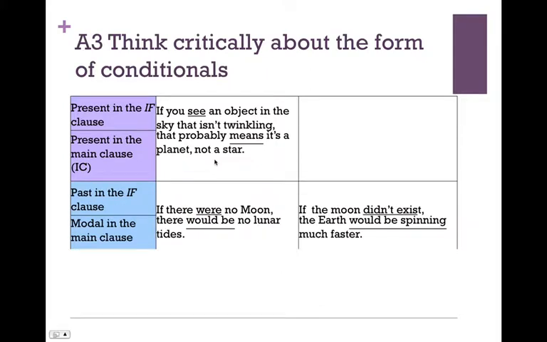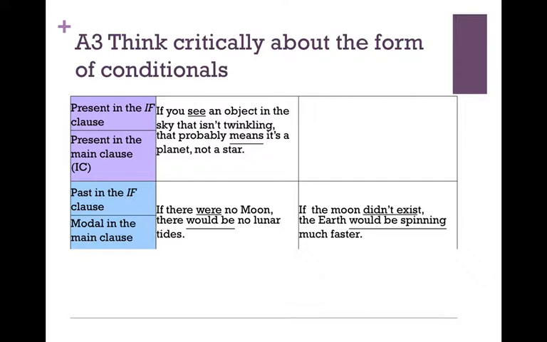Now, let's look at the past tense in the if clause and the modal in the main clause. There are many different kinds of modals, and we have two examples here. If there were no moon, there would be no lunar tides. If the moon didn't exist, the Earth would be spinning much faster. All right, now, most of the time it is the simple past, as in did not exist. The past can be affirmative or negative, depending on the meaning. Here's an example, didn't exist. This one is a negative example.